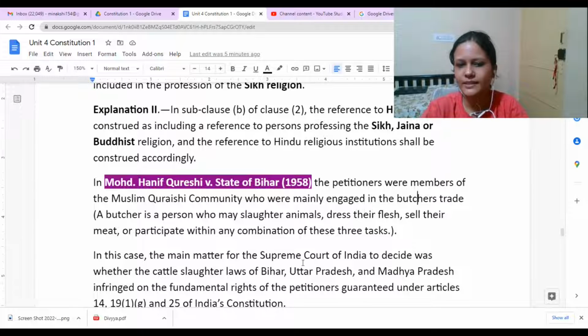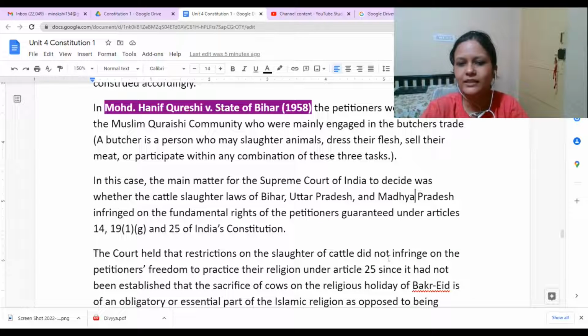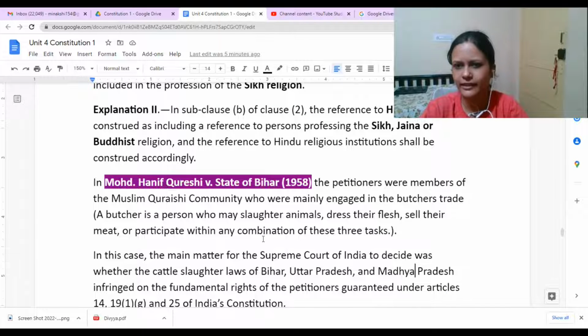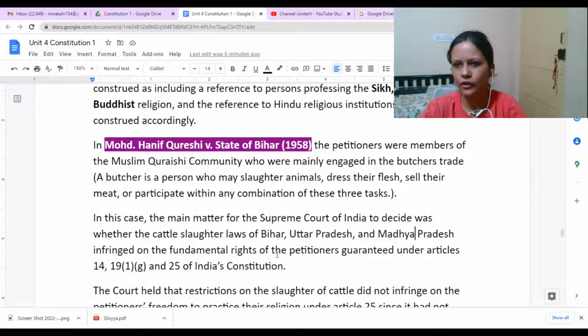And there were some state laws passed in states like Bihar, UP, Madhya Pradesh, etc., which prevented slaughtering of cows. So this group of people challenged that these legislations are violating our fundamental rights, that slaughtering of cows is part of our religious practices, and they are not allowing us to do that. We were doing it as a profession.